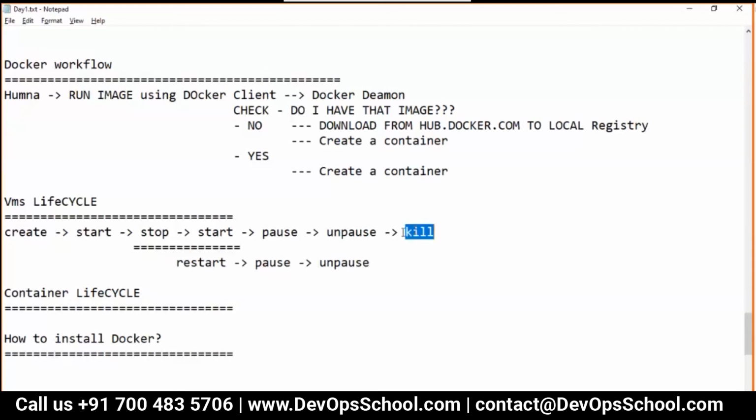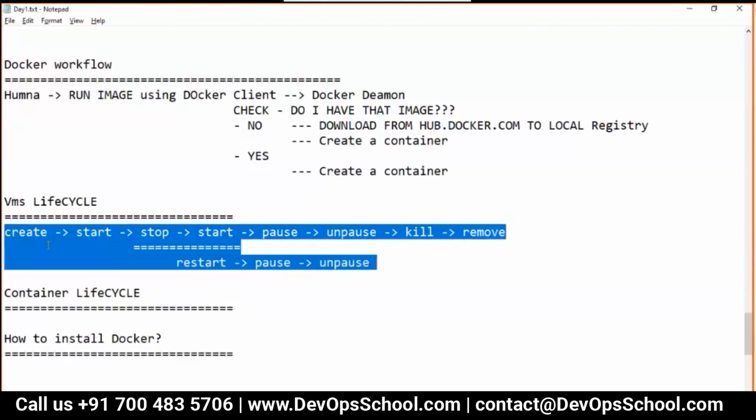So you kill it when it is running. You might have killed multiple processes many times. So killing the running machine is done through kill. And then finally you can remove. You cannot remove if it is running. Kill is one way to make it not running, and then remove.